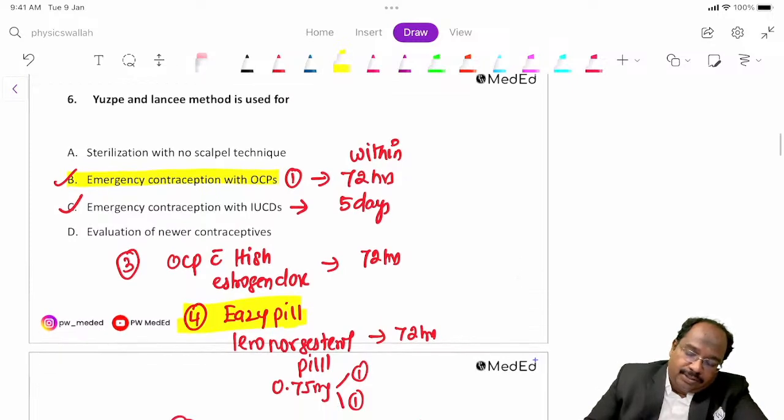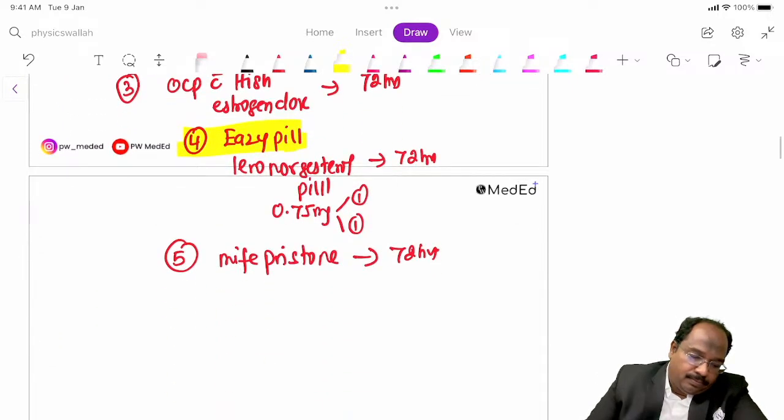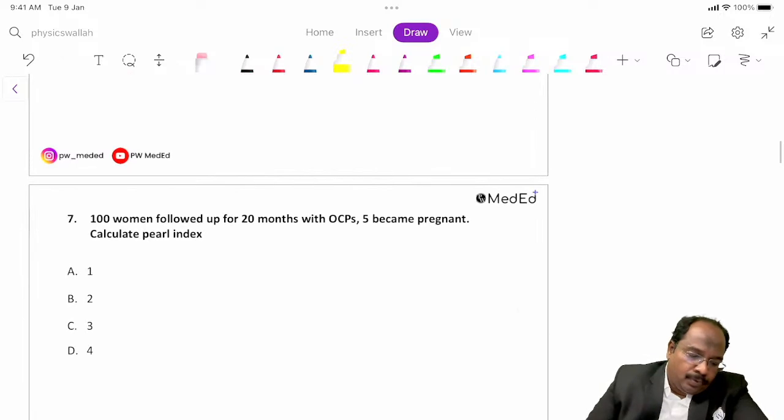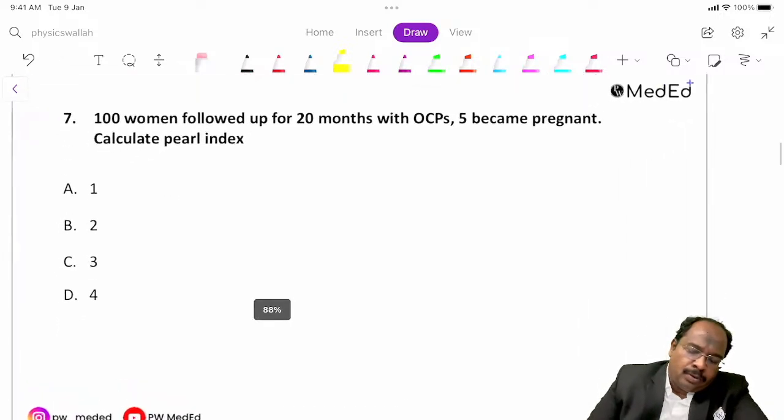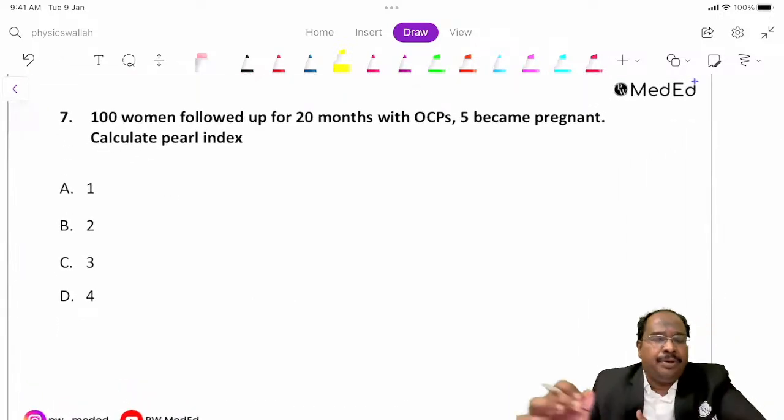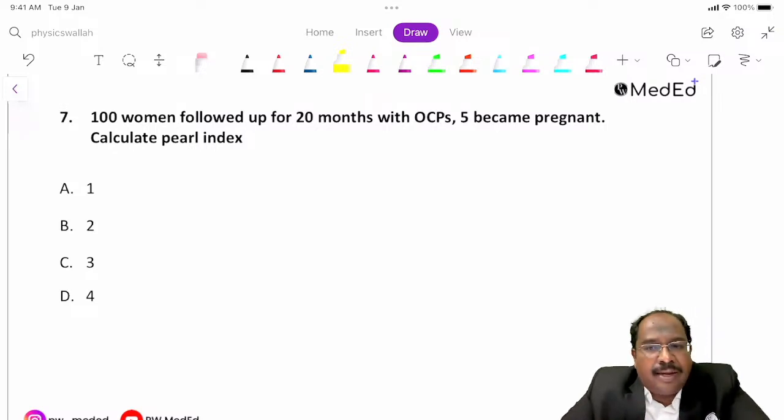We'll go to the next question. Rape victims can use this emergency contraception. Based on the acceptance, you can give the victim the EC pill.